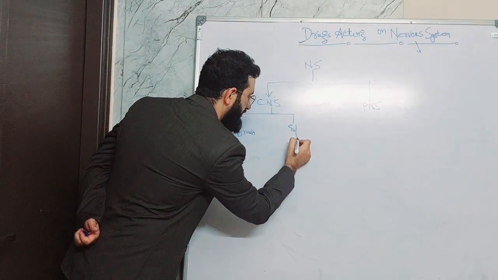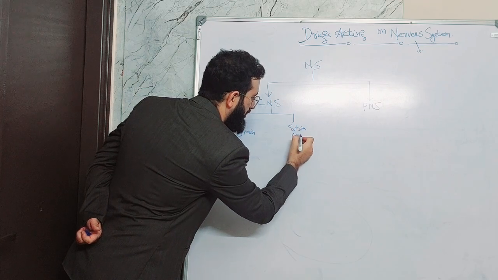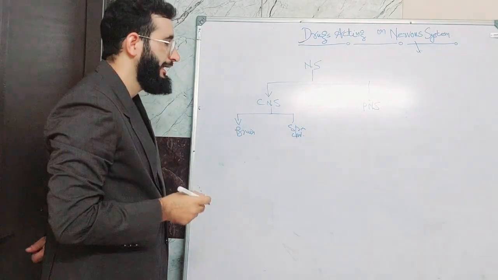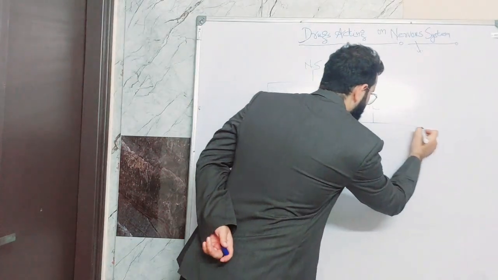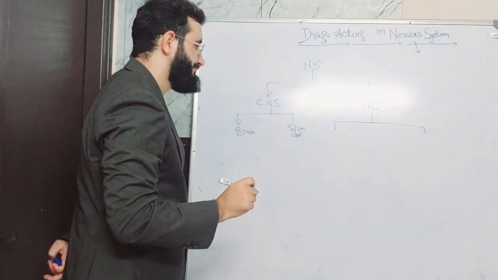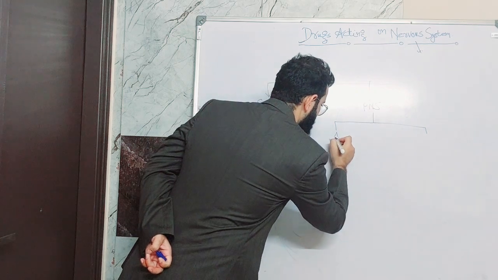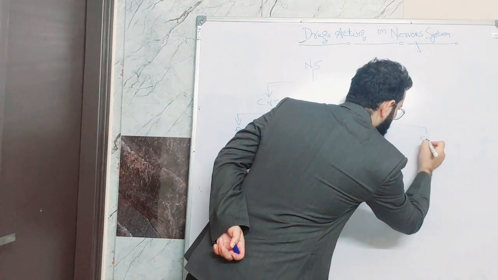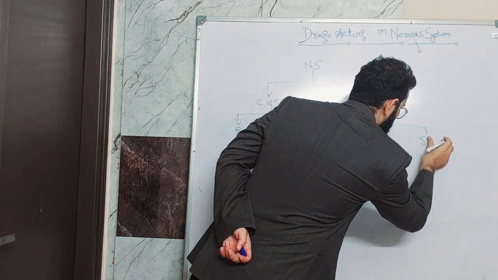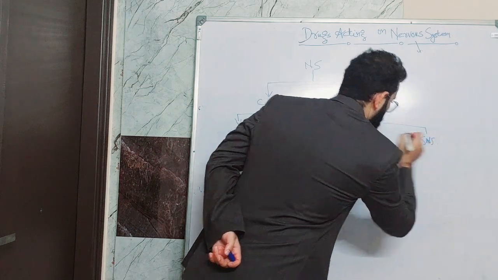And the PNS, peripheral nervous system, is further divided into the autonomic nervous system and the somatic nervous system.